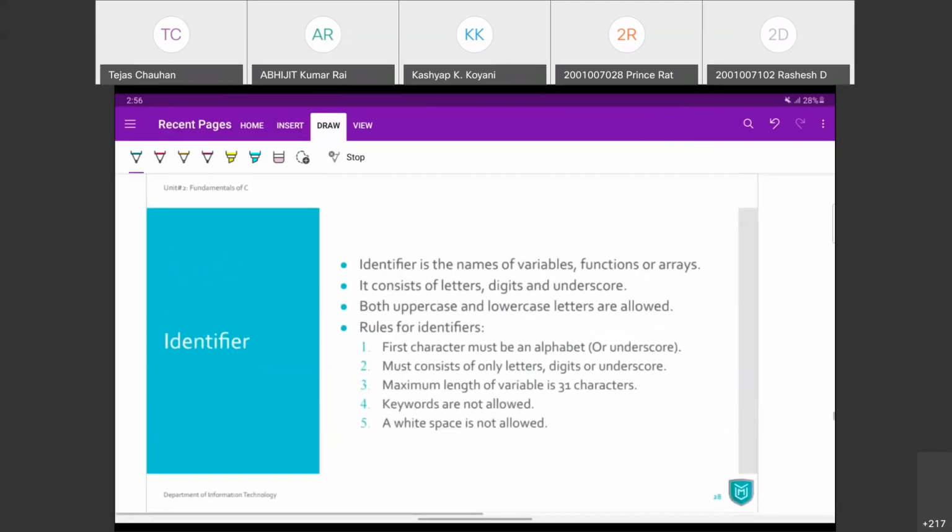Now let's talk about identifier. Because in all these examples, I was talking about identifier, variable, and identifier. So what is it? Identifier is nothing but a label, a kind of a label. And that label can be of a variable, can be of a function or array or your files, anything. So with the help of identifier, with the help of that label, you can actually refer that value.